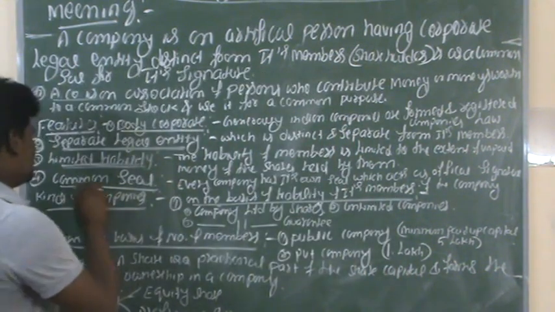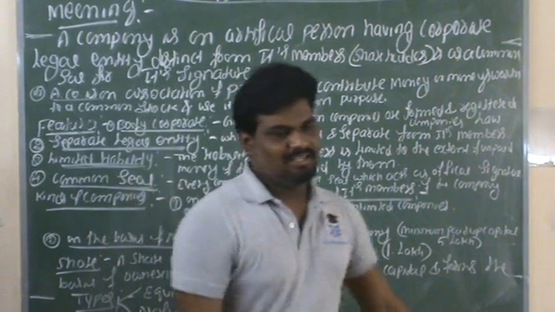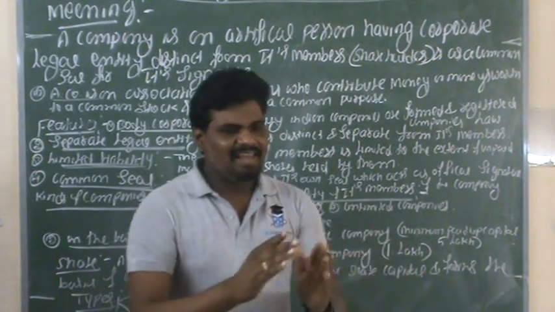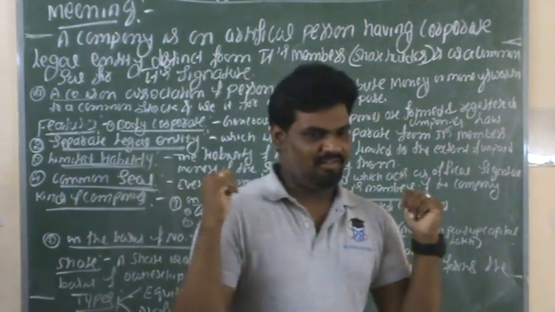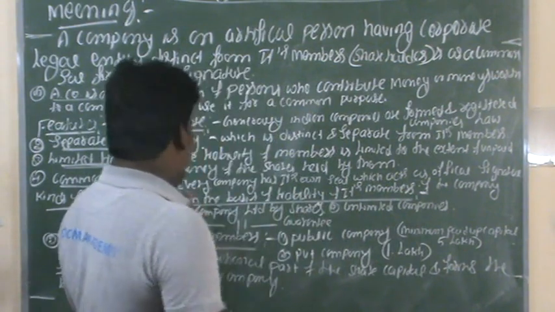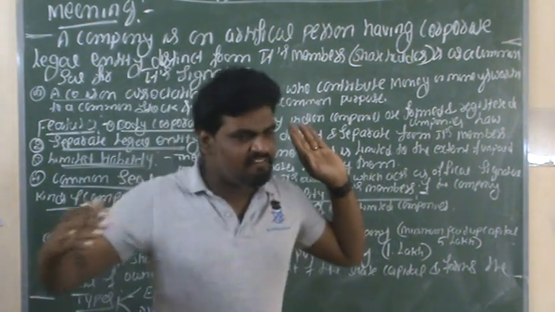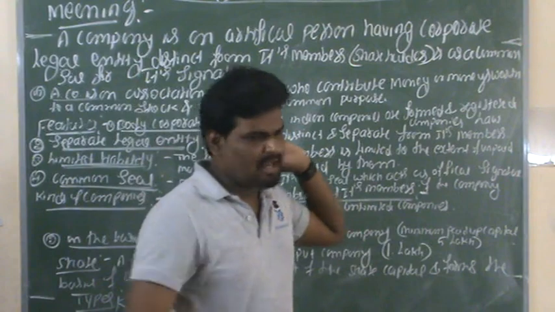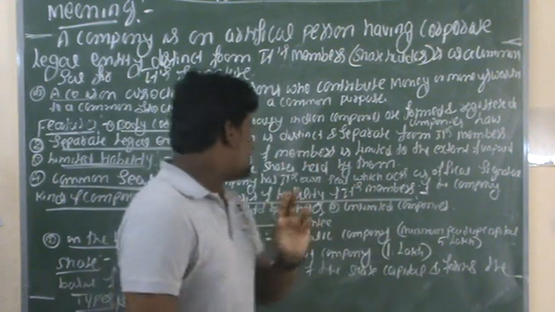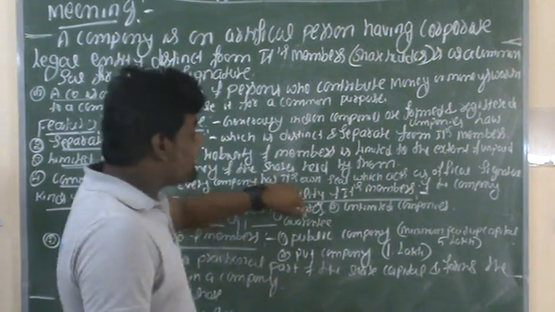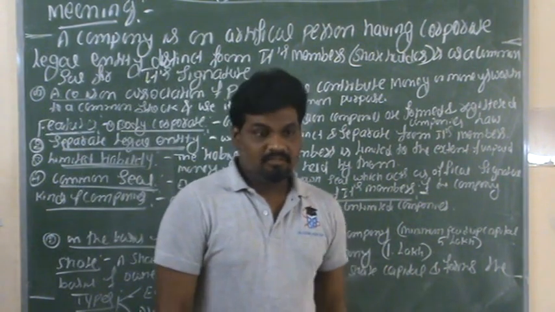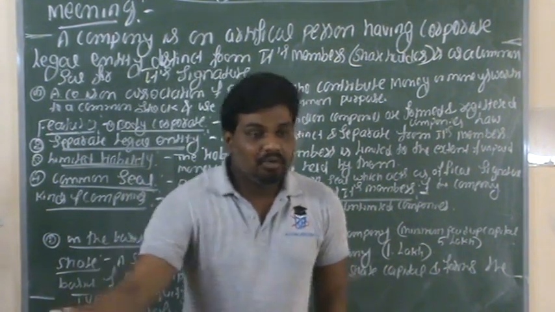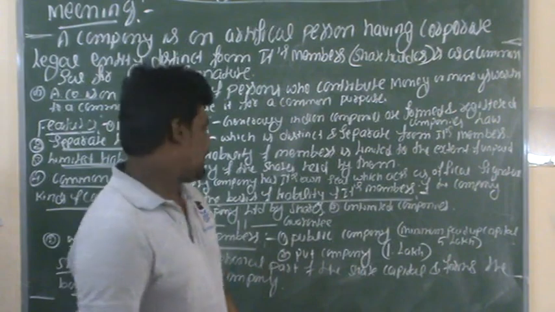The next feature is the common seal. We already discussed the meaning of the common seal. Every company, either an institution or a school, whatever it may be, has its own seal. Without the seal, they are not able to run the day-to-day business activity.